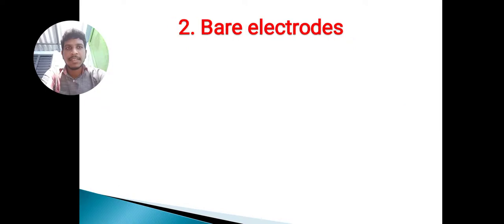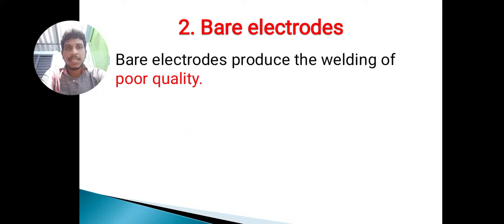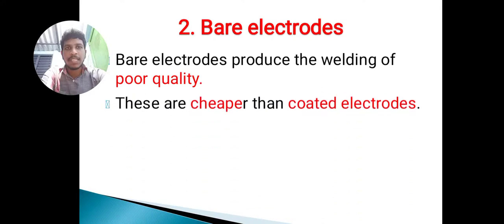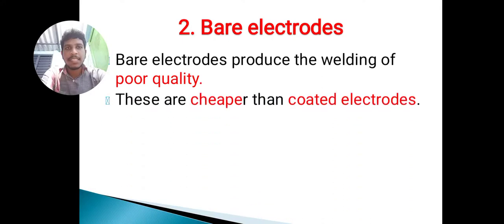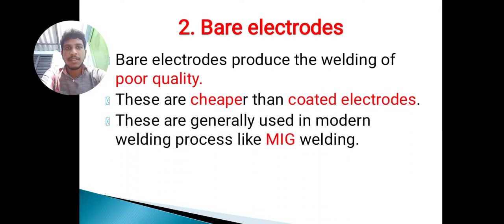Next, the second one, bare electrodes. Bare electrodes produce welding of poor quality compared to the first one, coated electrodes. These are very much cheaper than coated electrodes. These are generally used in modern welding processes like metal inert gas welding.